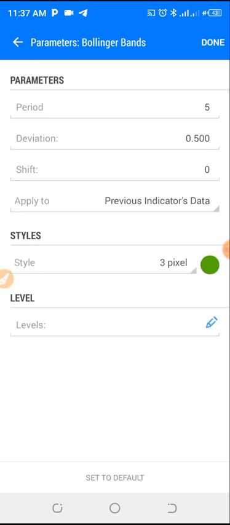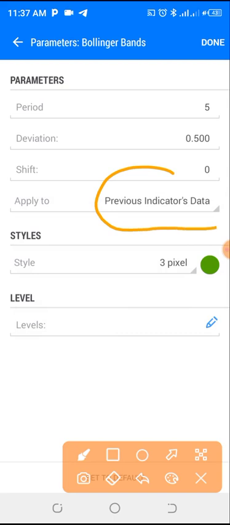The last indicator on our main chart is the Bollinger Band. The period is 5, deviation is 0.50, shift is 0, apply to previous indicator. Please take note of this area. This is very important. That means you're actually using the previous indicator, which is our moving average.